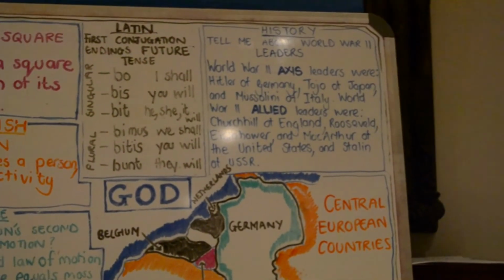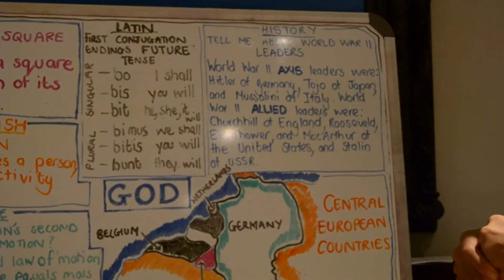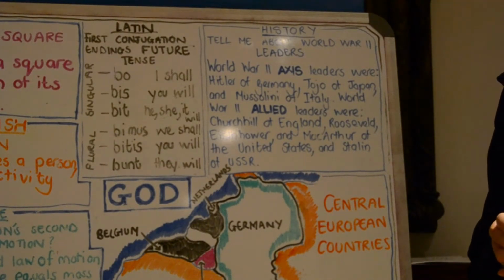Okay, so we're going to be looking at the board and look at the history sentence. The history sentence for this week is, tell me about World War II leaders. World War II Axis leaders were Hitler of Germany, Tojo of Japan, and Mussolini of Italy. World War II Allied leaders were Churchill of England, Roosevelt, Eisenhower, and MacArthur of the United States, and Stalin of the USSR. And now, if you can look at me, I'm going to show you a few hand motions.